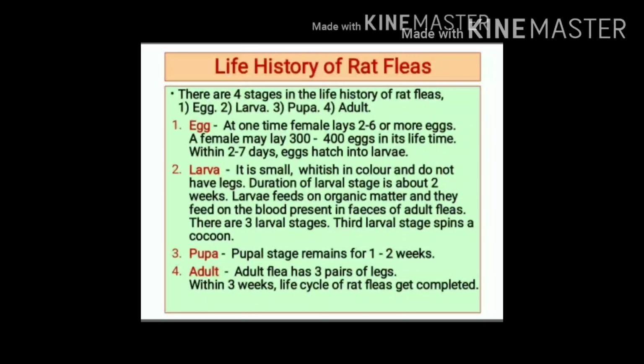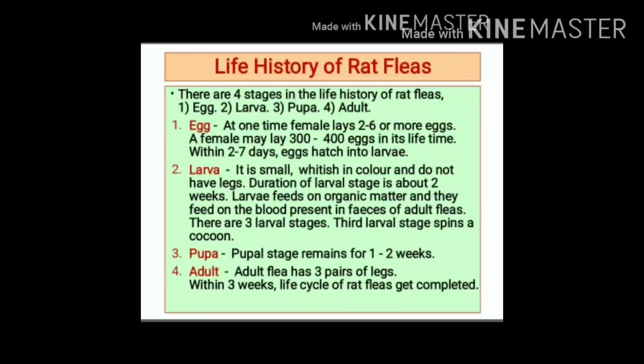Egg stage. Eggs are small in size. They are ovoid in shape, white in color. Eggs of rat flea are deposited among the hairs of animal host. A female may lay down 2 to 6 eggs at one time, and in its entire lifetime, it may lay about 300 to 400 eggs. Within 2 to 7 days, eggs hatch into larvae.